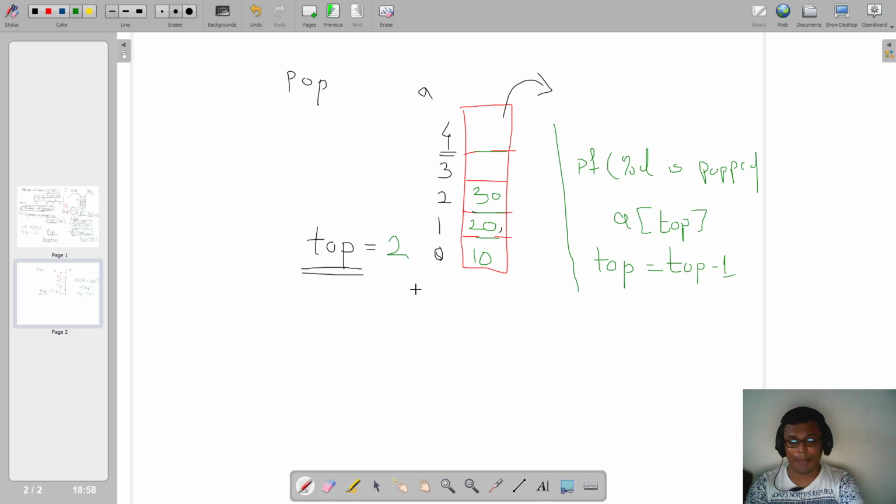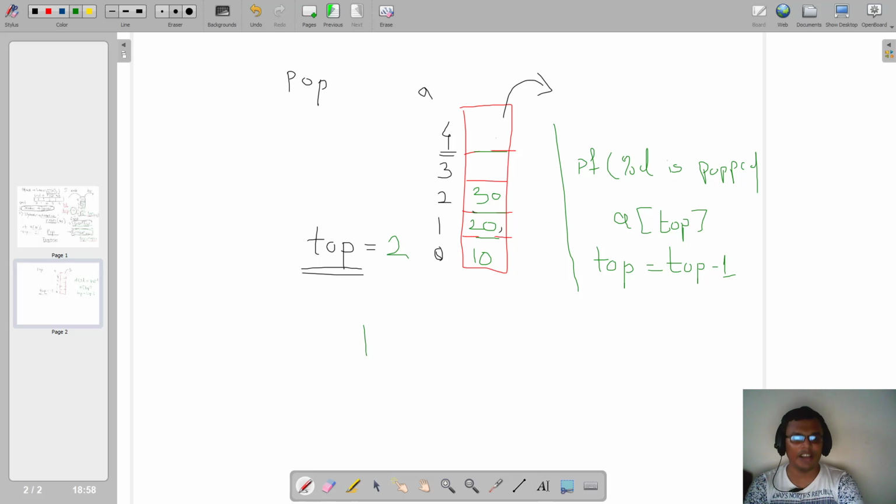Now by mistake, if someone writes i is equal to 0, i less than top, what will happen? i less than top means 2 will not be considered in this, and you might face a situation that, sir, last element is not getting printed. Why is it happening? Because you have not included that particular index in your for loop.